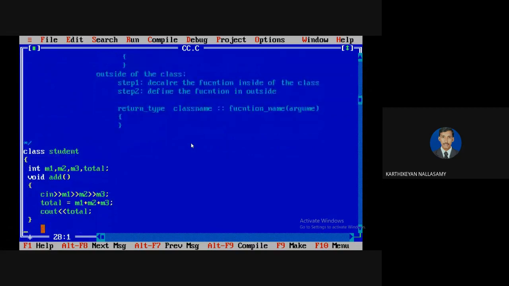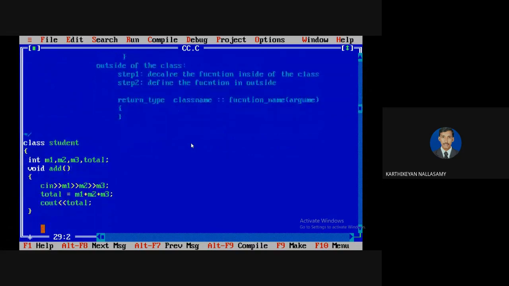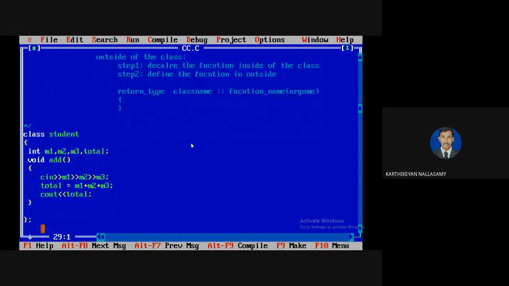Now the class definition is over. My aim is to calculate the total, so my aim is over. So I can finish. It's only focused on the real value, the real perspective of the user. My perspective is I want to calculate only the total. I just implemented the total and display. So my duty is over.